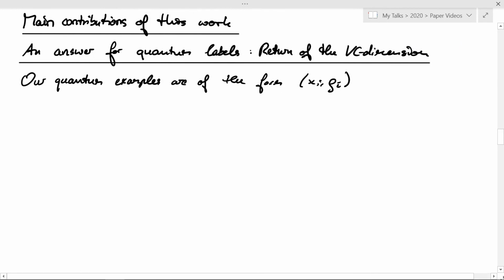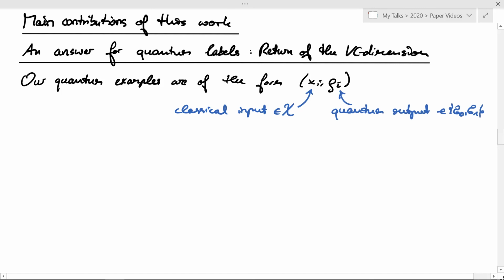Let me now describe the main contributions of this work. Namely, we try to answer a similar question for quantum labels, and we will see that again the VC dimension is the central parameter. One of the most important aspects to understand about this work is the form of the examples. Namely, these examples are pairs of x_i and ρ_i. The x_i is a classical input in some classical space X. For example, it might be a string of bits or an element of Euclidean space.